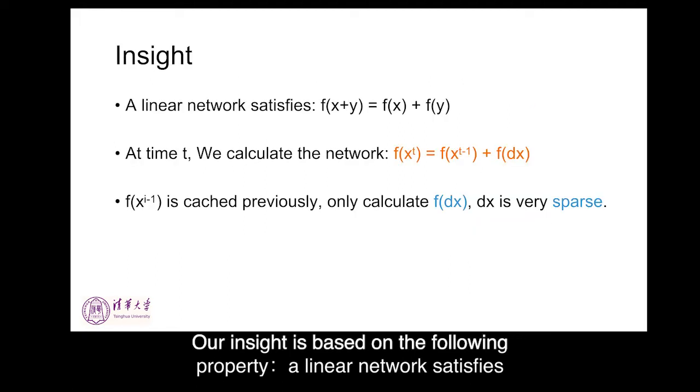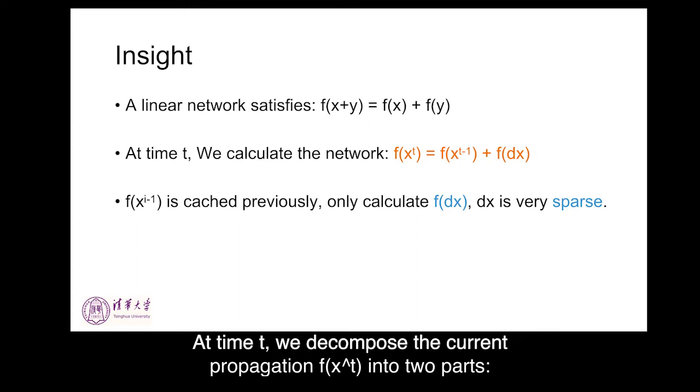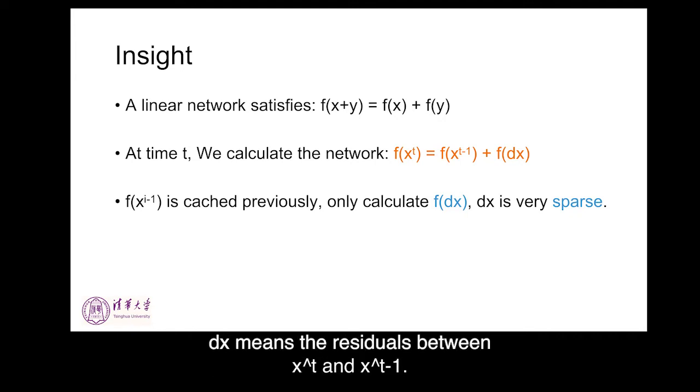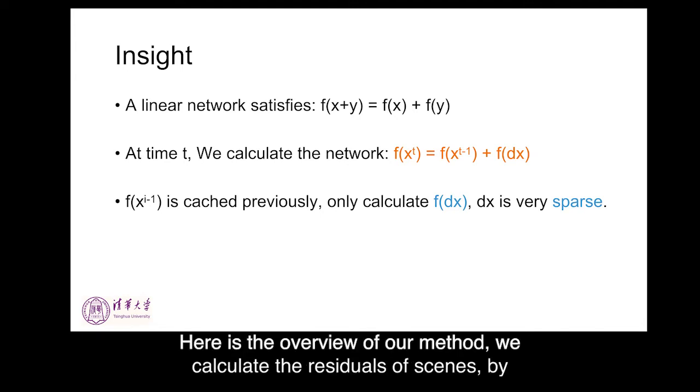Our insight is based on the following property. A linear network satisfies f(x + y) = f(x) + f(y). At time t, we decompose the current propagation f(x_t) into 2 parts, f(x_{t-1}) plus f(dx). x_t means the current input, x_{t-1} means the previous input, dx means the residual between x_t and x_{t-1}. f(x_{t-1}) has been calculated at the previous time. We only need to calculate f(dx). dx here is very sparse.